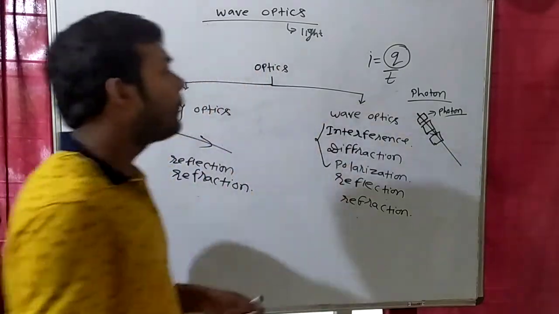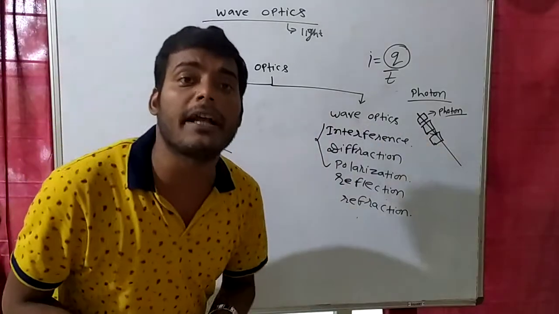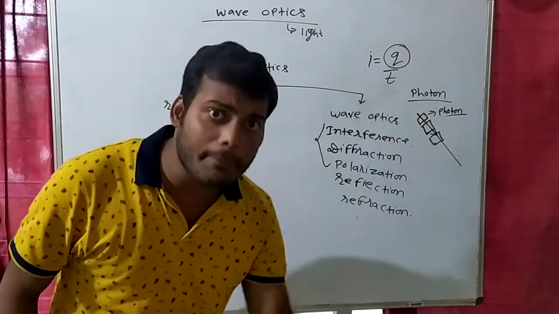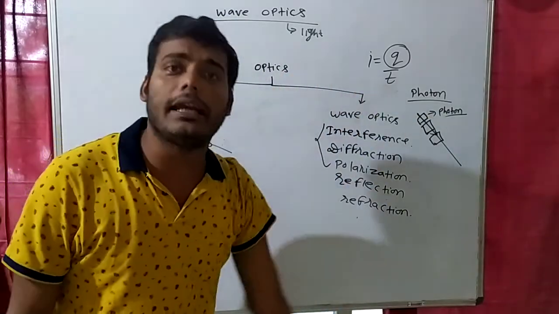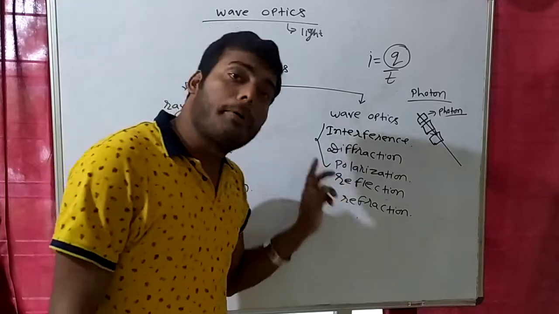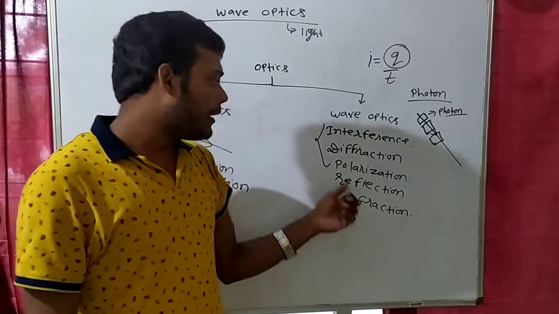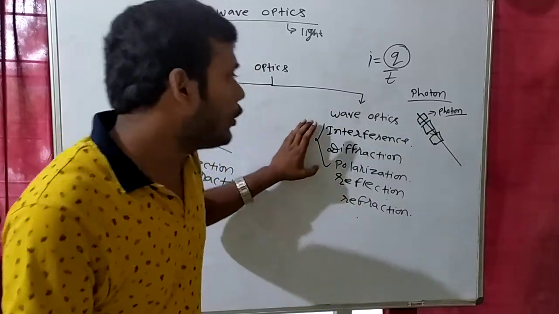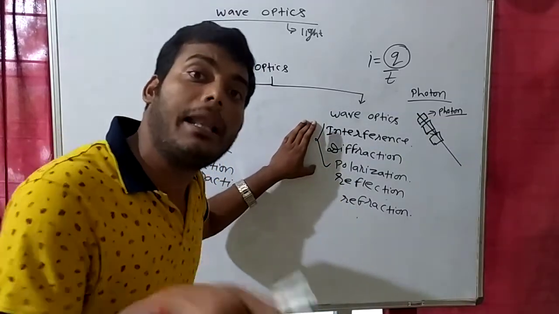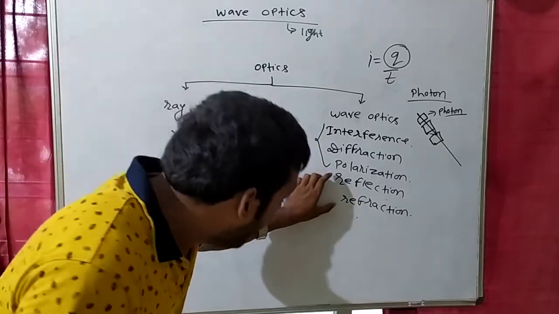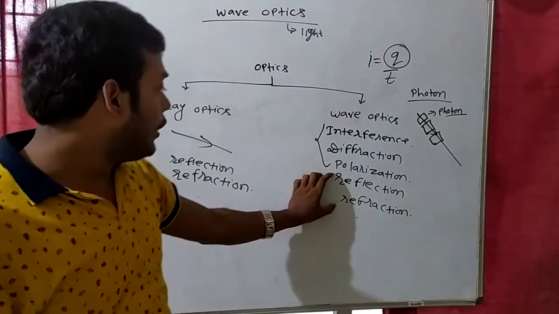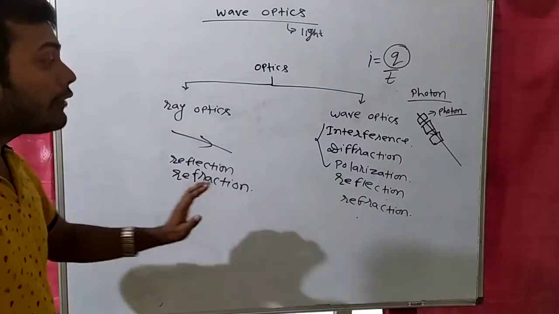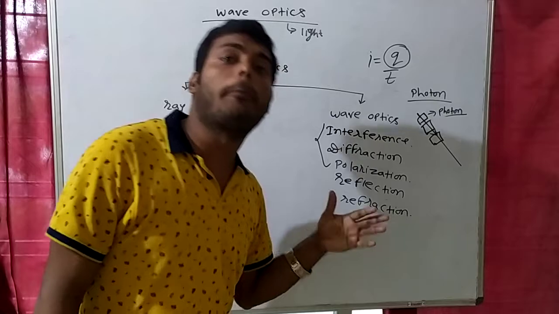With the help of ray optics we can't explain interference of light. But light is showing us interference phenomena. What is interference? I will discuss in detail in this chapter. What is diffraction? I will discuss in detail in this chapter, and polarization also I will explain. So these three phenomena we can explain only with the help of wave optics. Reflection and refraction phenomena that we were explaining using ray optics, we can explain with the help of wave optics also.